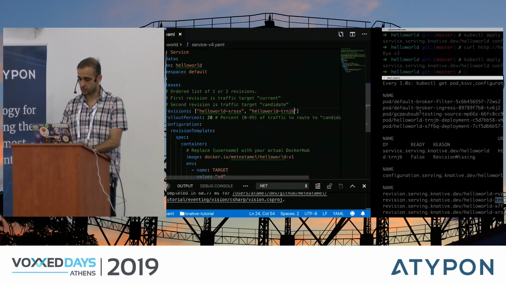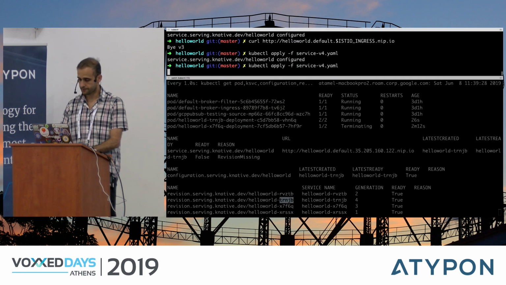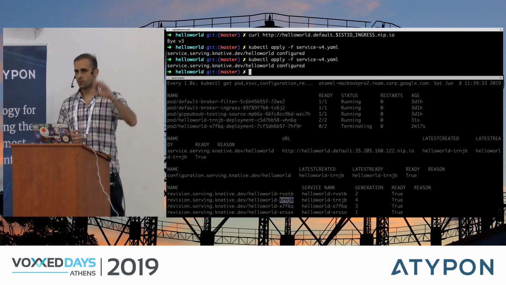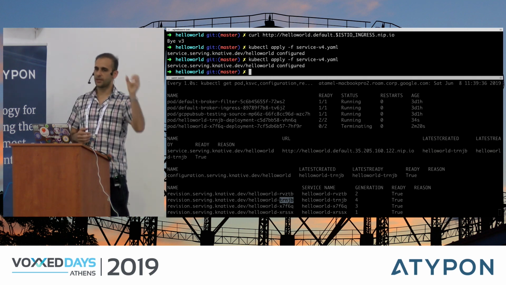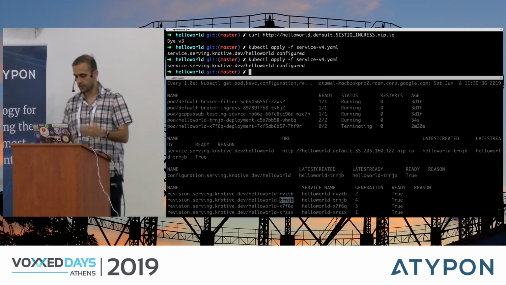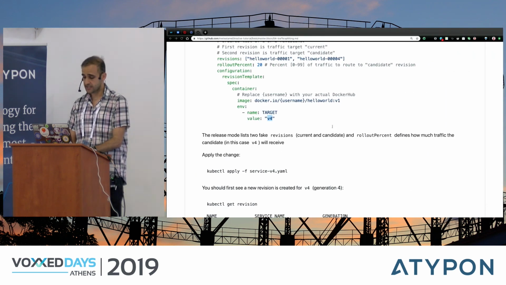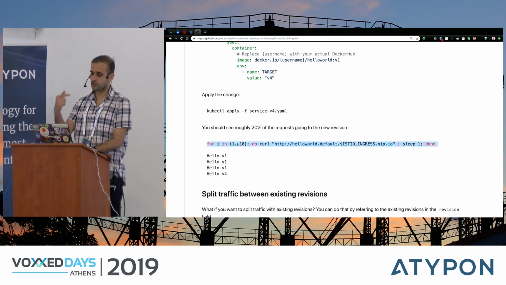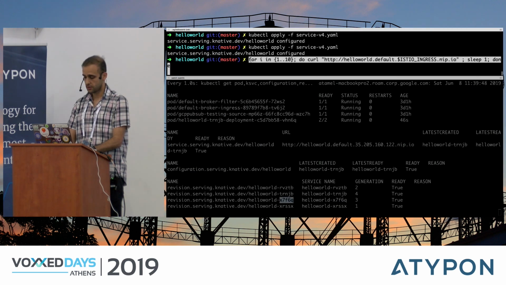And now let's do the real deployment. So now I'm configuring it again. And now what should happen is that version 1 should get 80% of the traffic, version 4 should get 20%, but let's see if this is the case. So what I want to do is copy this curl command. I'm basically doing a curl command within a for loop just to see how it works.